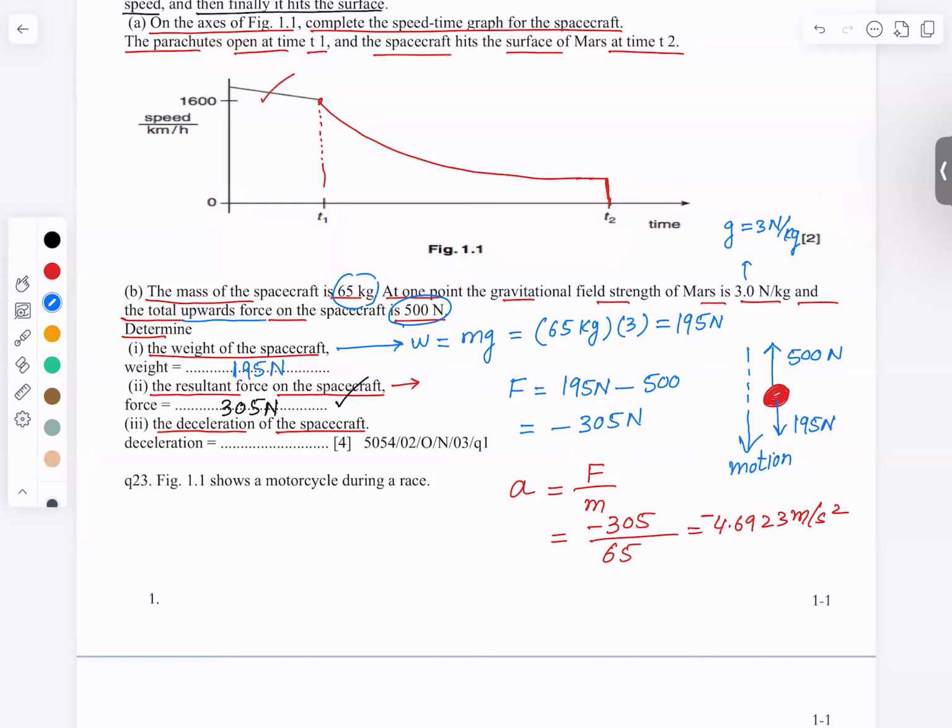However, in the answer, this negative sign is optional since the examiner has given the word deceleration. The negative sign shows the deceleration. When it is written to be deceleration, the negative sign is not compulsory, but it's optional. So you can write 4.69 and unit will be meter per second square. You can ignore the negative sign because the word deceleration is already written.